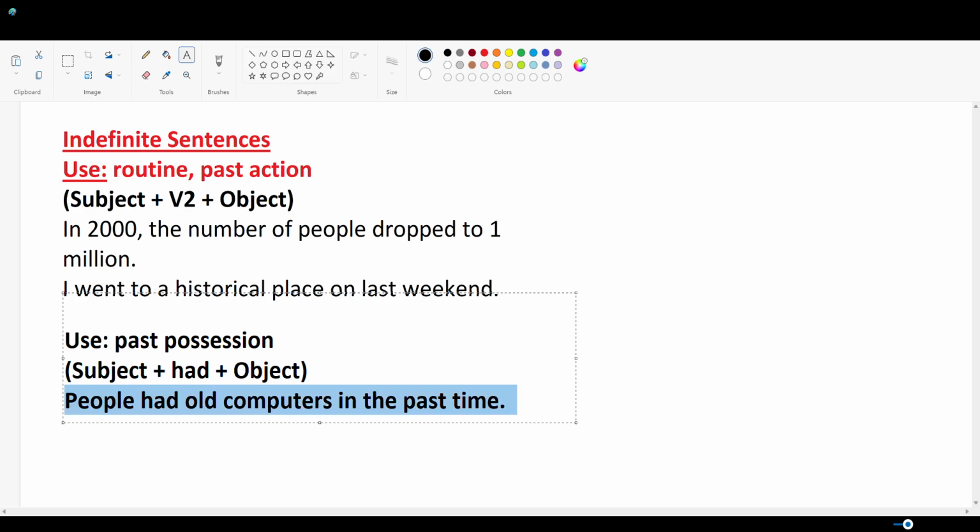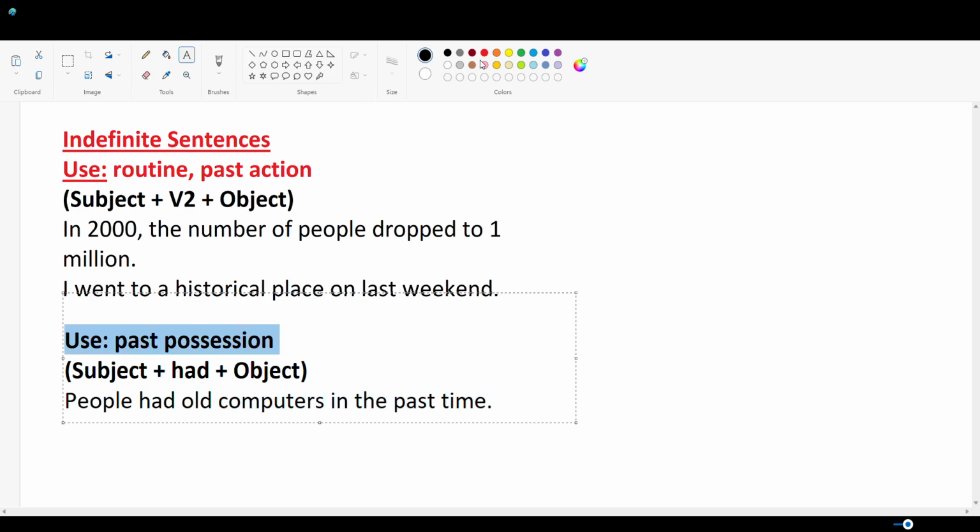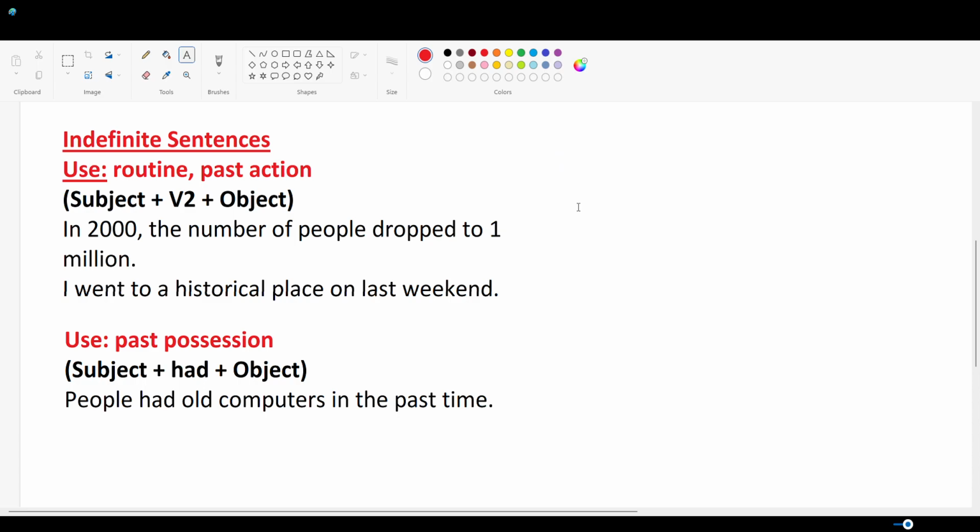Now in this sentence we have described a situation in which people had something which they do not have right now. So we are referring to a past possession in this sentence. Thus in this sentence, people is subject, had is second form of have, and then we have the object in the end. So that's how we can even describe our possession of past using past indefinite tense. Hope this thing is clear.